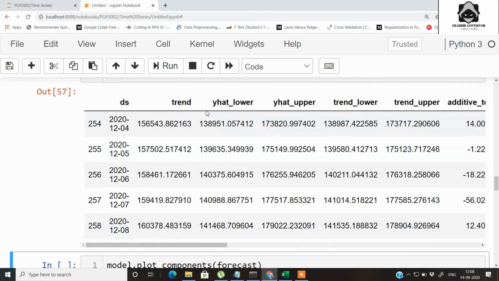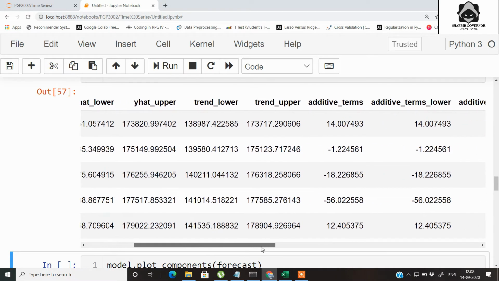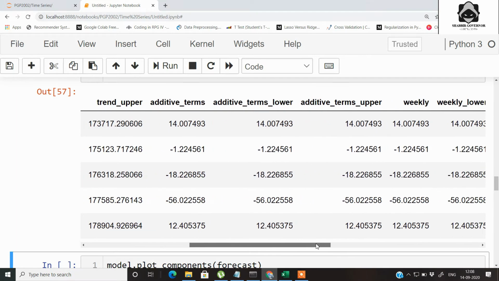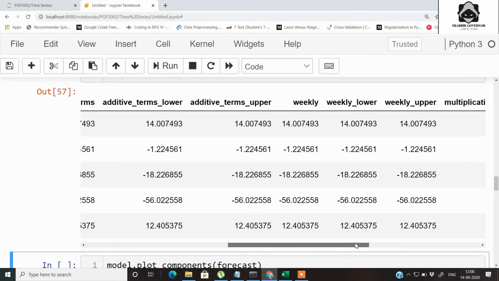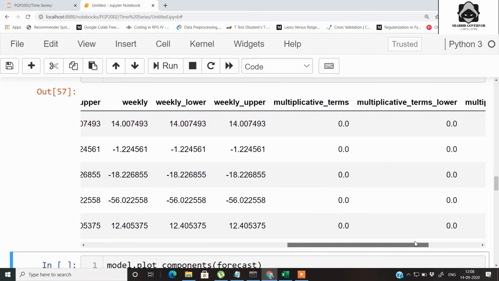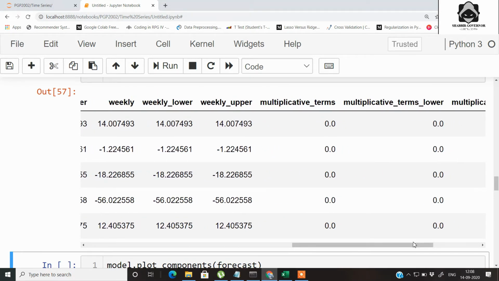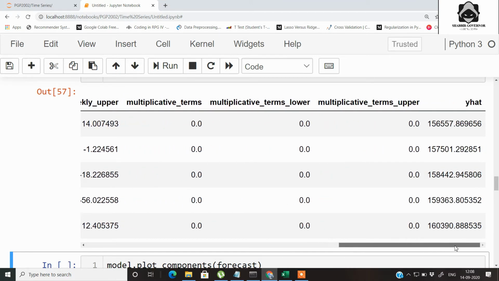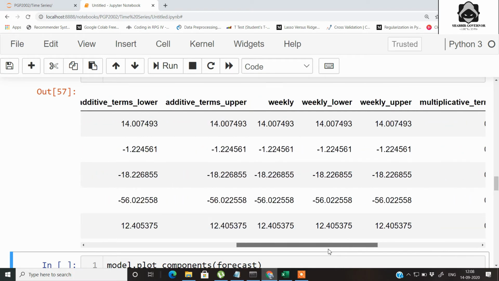We get the trend, the output lower band, the output upper band, the trend lower band, trend upper band, and additive terms, because it is an additive time series model. So we are getting the additive terms, the lower and upper additive terms, the weekly part of your data, weekly lower, weekly upper, multiplicative terms, multiplicative lower, multiplicative upper. These are basically all the components that are required for any time series prediction.